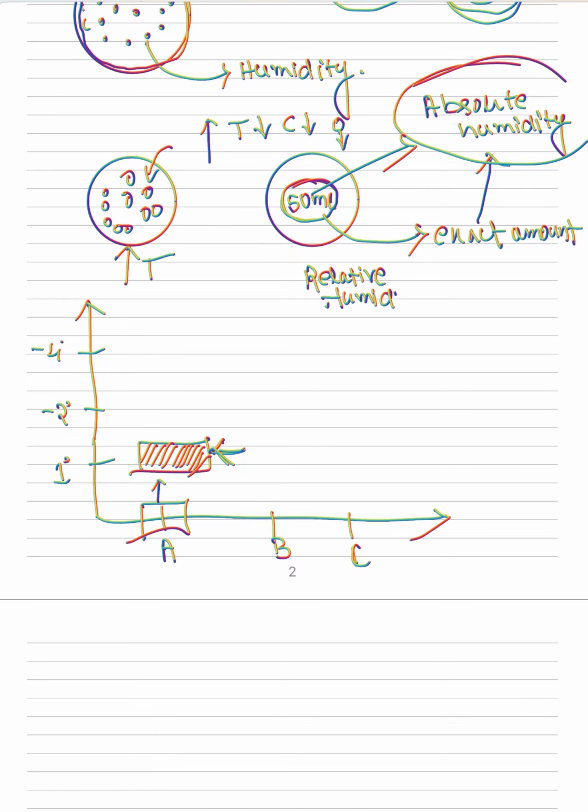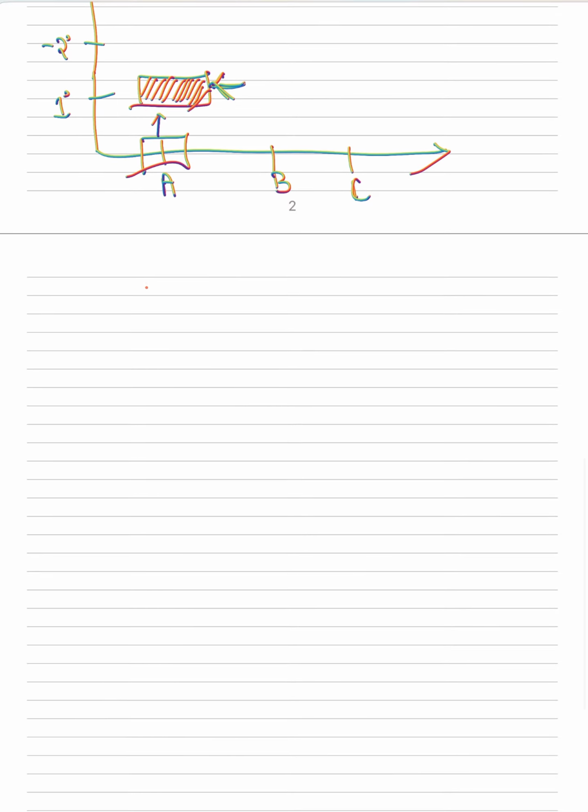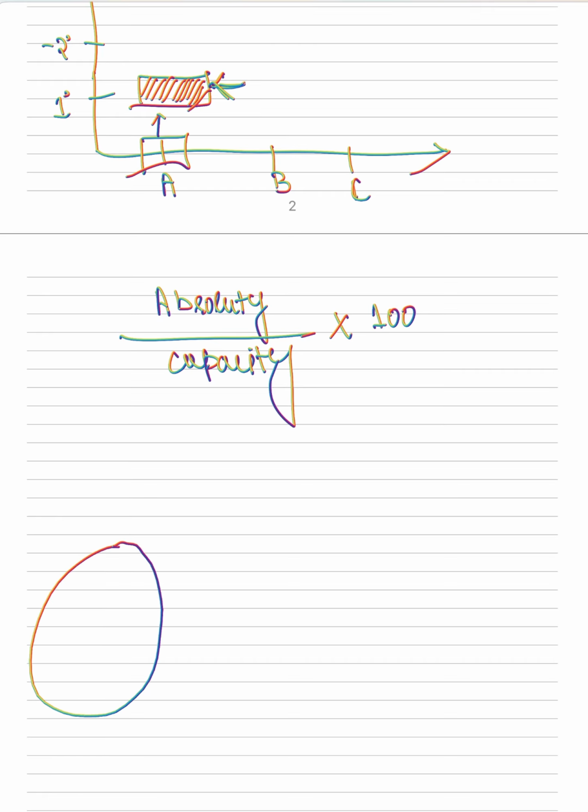What is relative humidity? Relative humidity is absolute humidity divided by the capacity, into 100. For example, this is an air mass. It has 50 ml of water vapor.